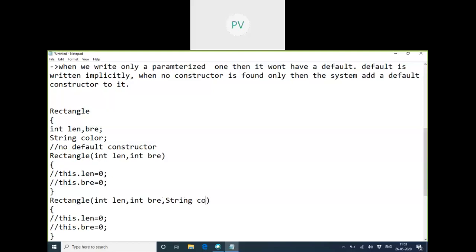So we have two constructors for the same class. Why are they constructors? Because this method has the same name as the class name. It has two integer arguments in one, and two integers plus one string in the other. So it differs in the parameter list.